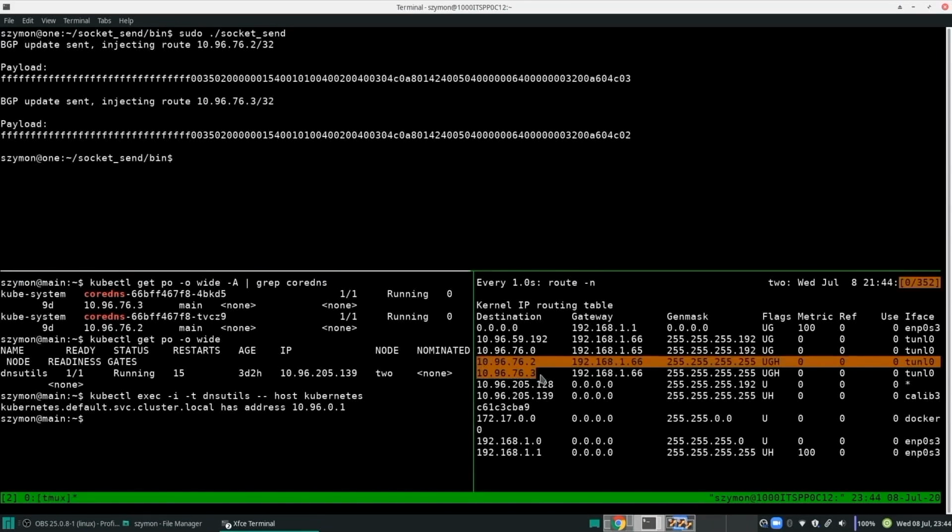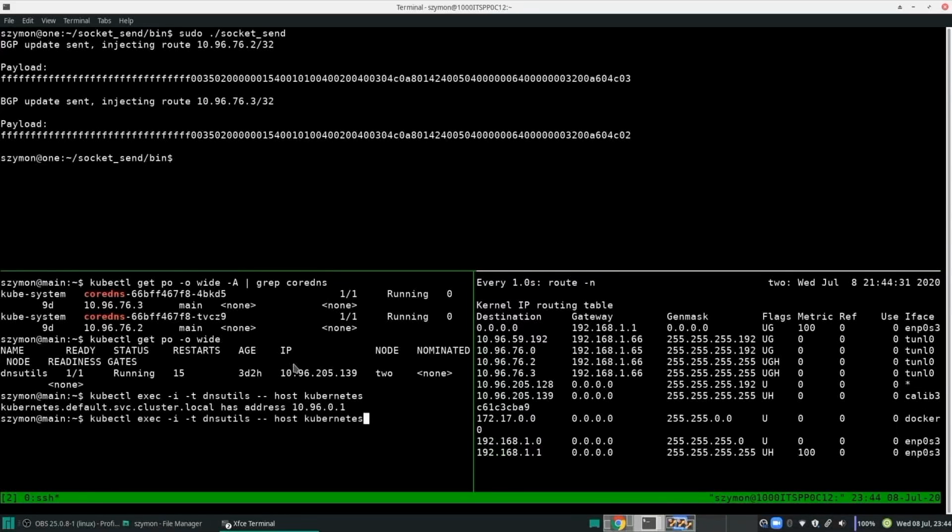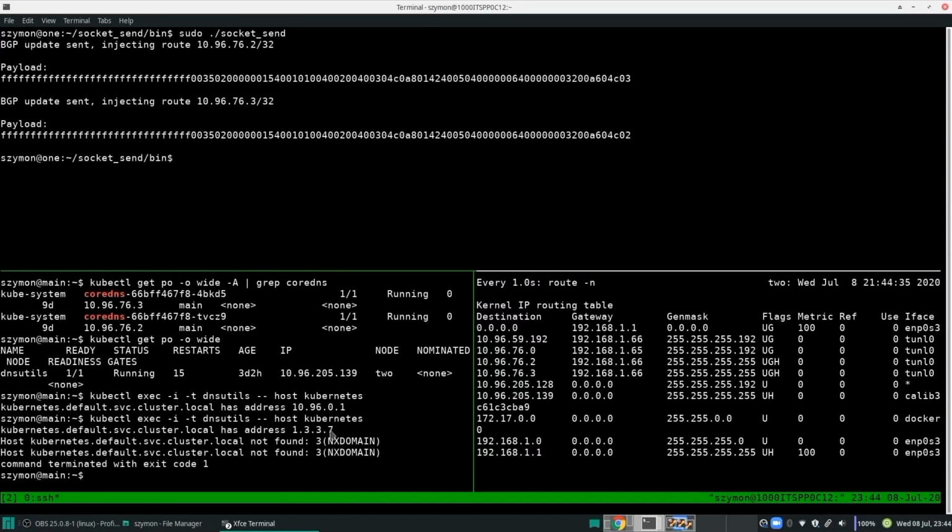So we may be able to get the traffic now to come to us. Let's see if that is the case. Let's go back to the master node and attempt to resolve Kubernetes. And now we have an answer of 1337. So we've effectively redirected traffic from that node.